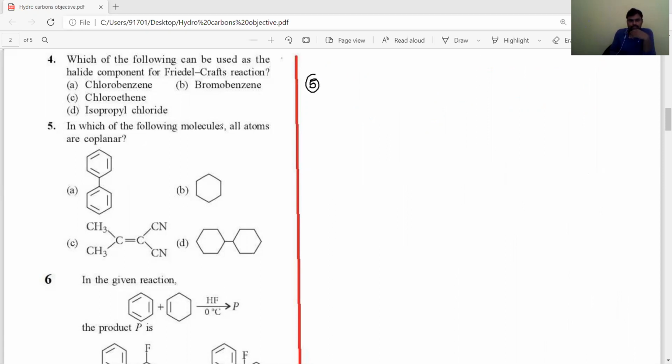Fifth question: which of the following molecules has all atoms coplanar? Coplanar means all atoms have sp2 carbons. All atoms having sp2 carbons means it is called a coplanar or planar molecule.